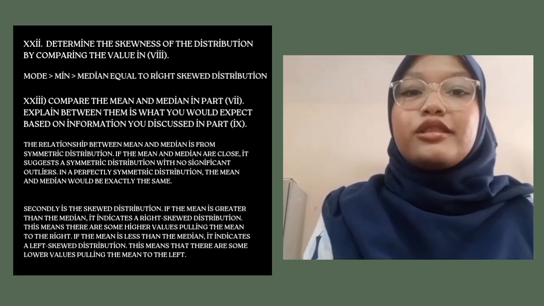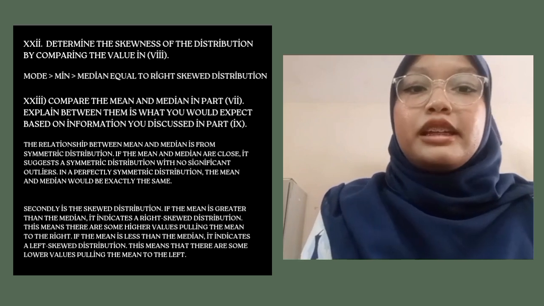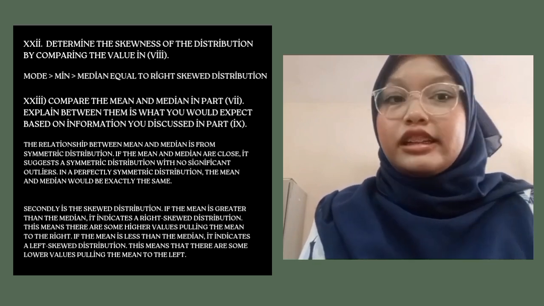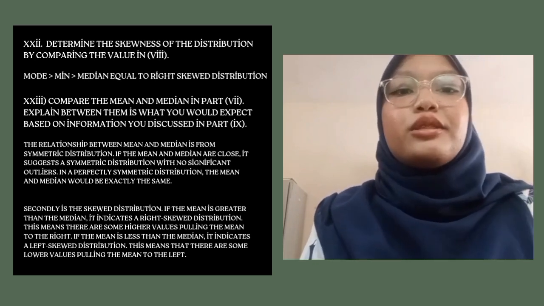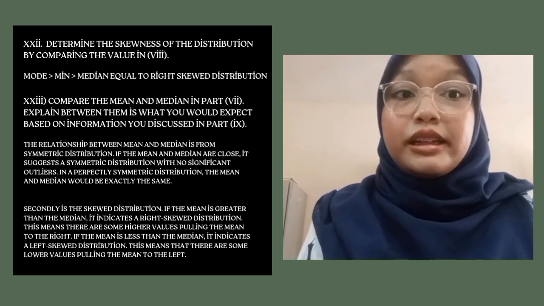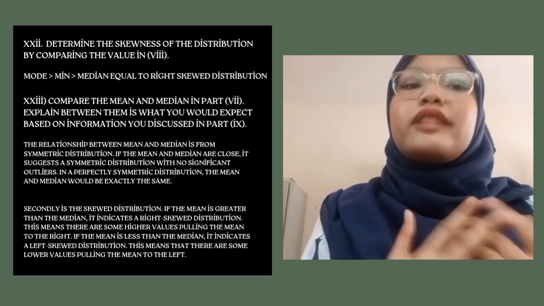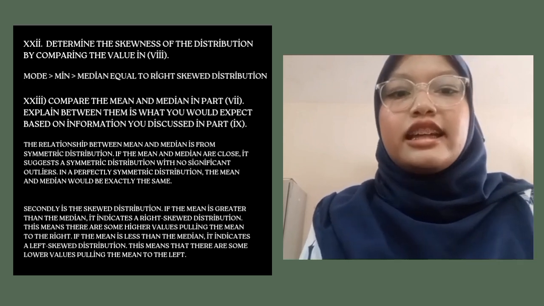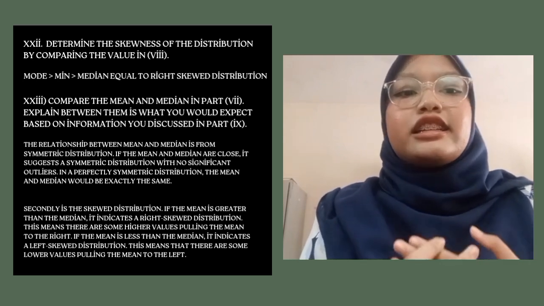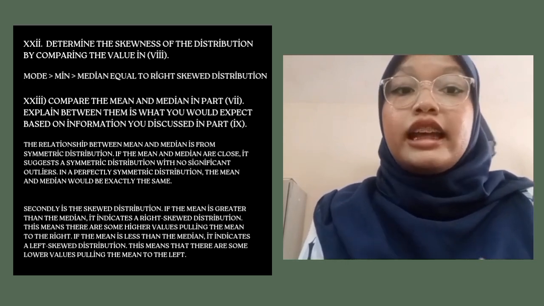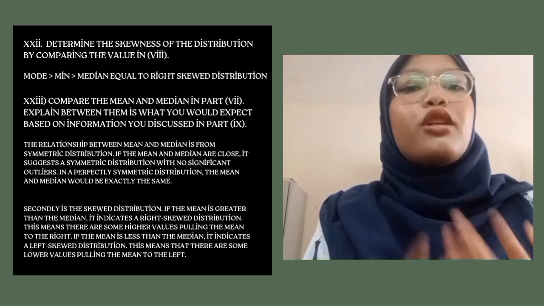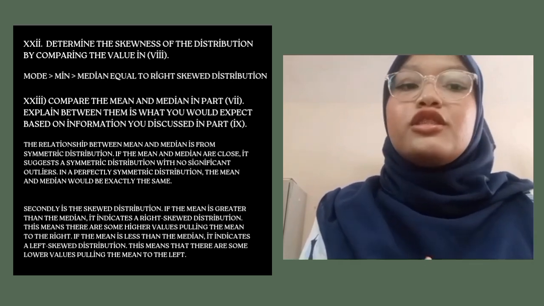Secondly is the skewed distribution. If the mean is greater than the median, it indicates a right skewed distribution. This means that there are some higher values pulling the mean to the right. If the mean is less than the median, it indicates a left skewed distribution, and that there are some lower values pulling the mean to the left.